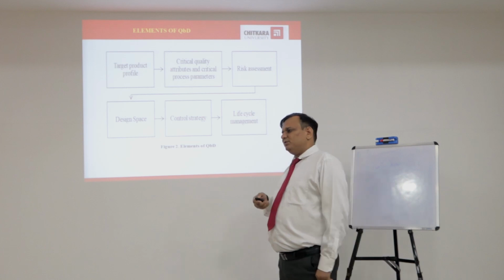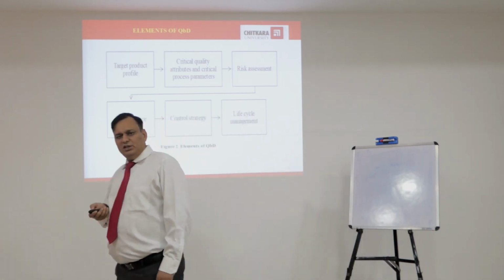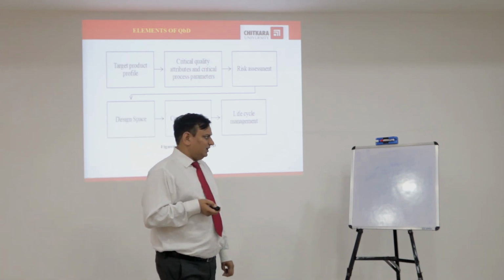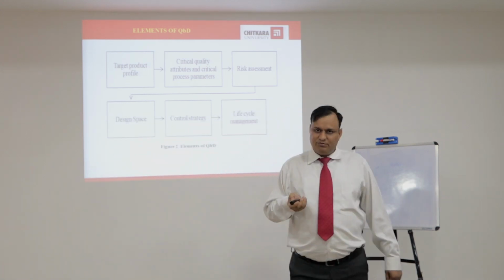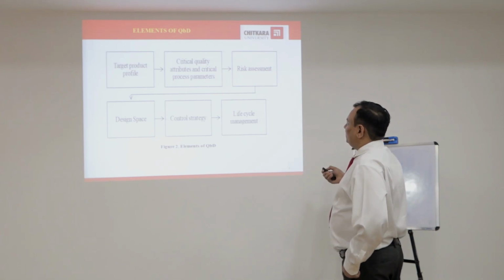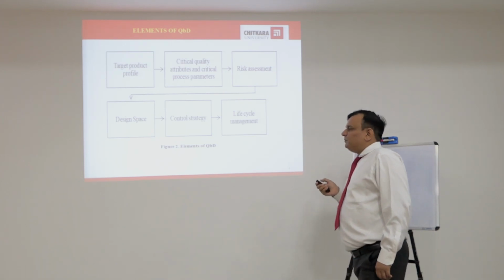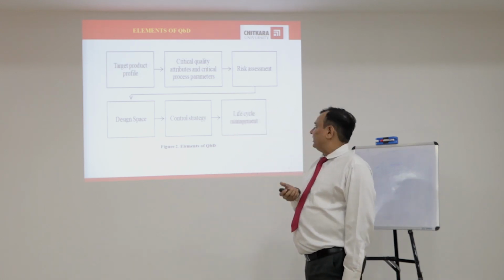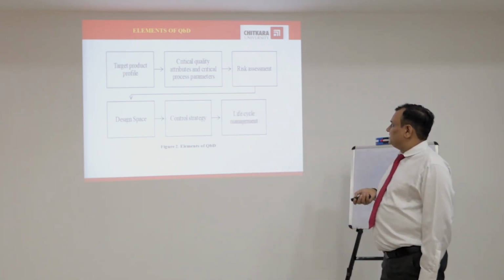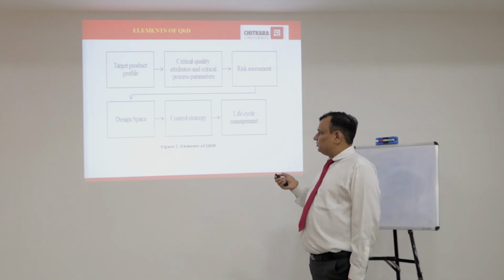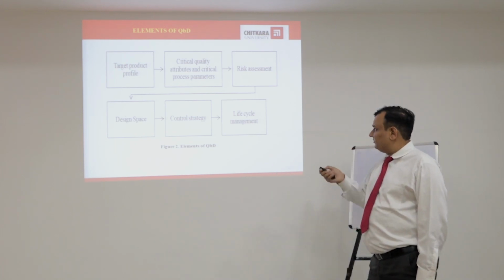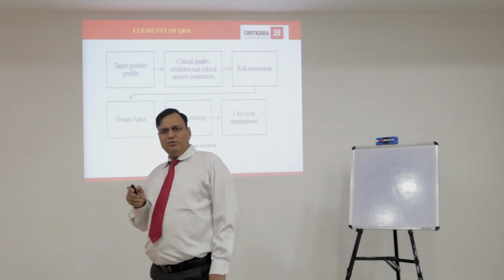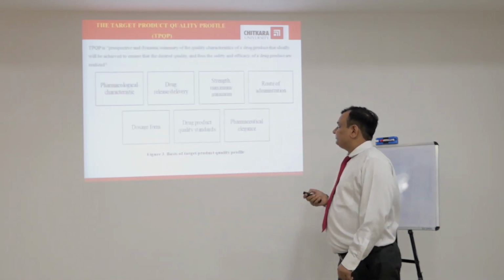For example, when we formulate a tablet, we select response variables like hardness, weight variation, friability, etc. These are critical quality attributes. Critical process parameters are processing conditions like stirring speed and stirring time. And again, risk assessment, life cycle management, control strategy, and design space. These are the different elements of QbD which are required for formulation and optimization of particular products.